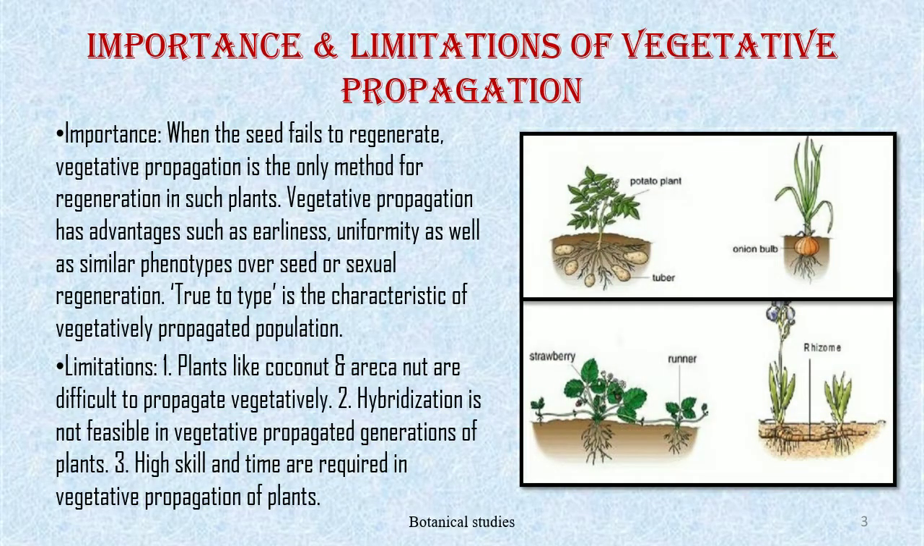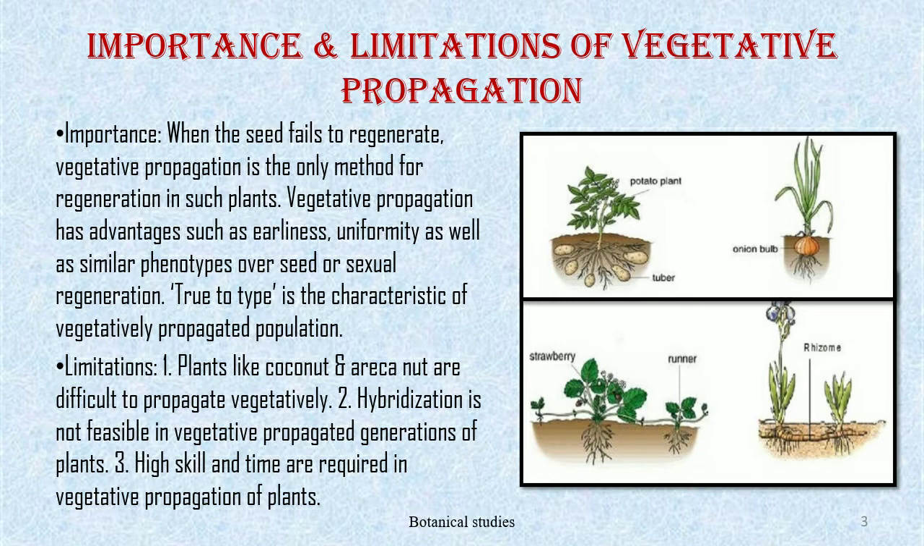Asexual plant propagation: importance and limitations of vegetative propagation. Importance: when the seeds fail to regenerate, vegetative propagation is the only method for regeneration in such plants. Vegetative propagation has advantages such as earliness, uniformity, as well as similar phenotypes over seed or sexual regeneration. True to type is the characteristic of a vegetatively propagated population.